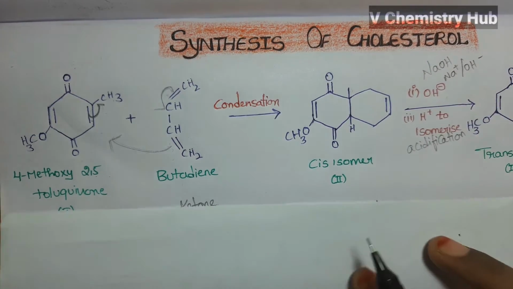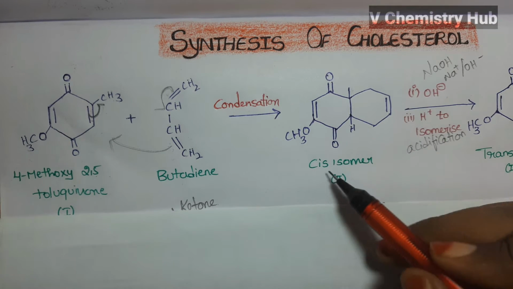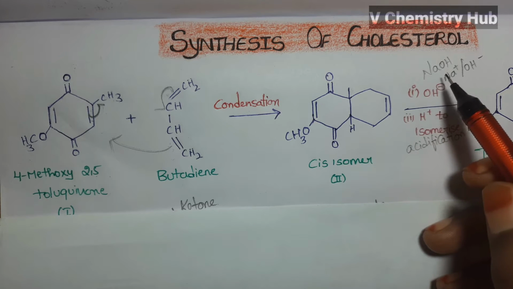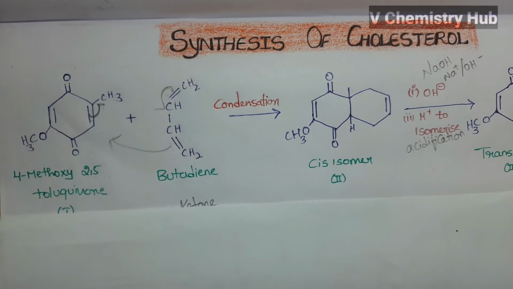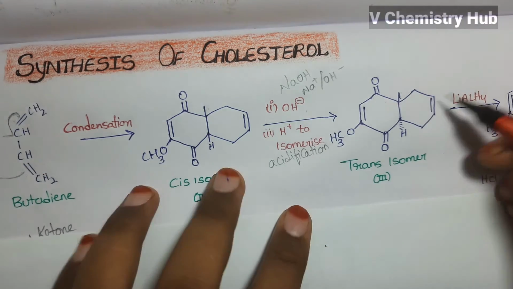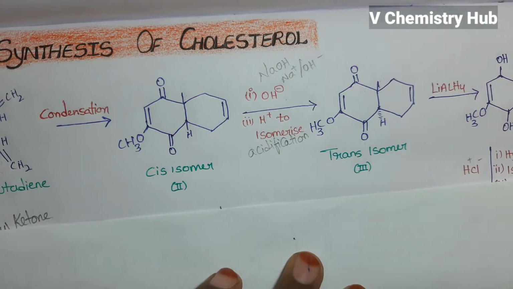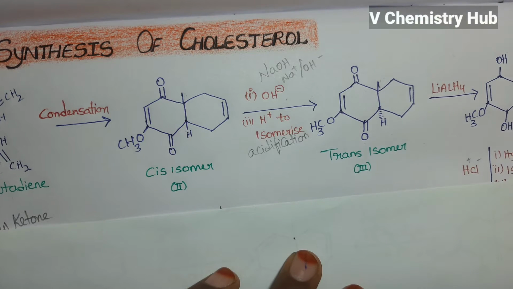So for converting the cis isomer to the trans isomer, this cis isomer is treated with alkali solution and later on acidification takes place. Then we will get a trans isomer. Here this methyl group and hydrogen are trans to each other. This trans isomer is later on reduced with LiAlH4. Then we will get this compound 4.